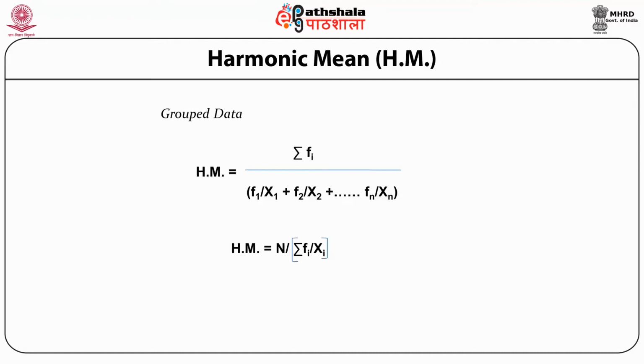In case of grouped data, harmonic mean is equal to summation fi divided by, in the denominator within brackets, f1 upon x1 plus f2 upon x2 and last plus fn upon xn. So you can write it as capital N divided by, within bracket in the denominator, summation fi upon xi.